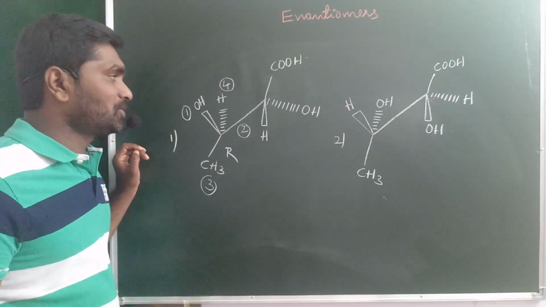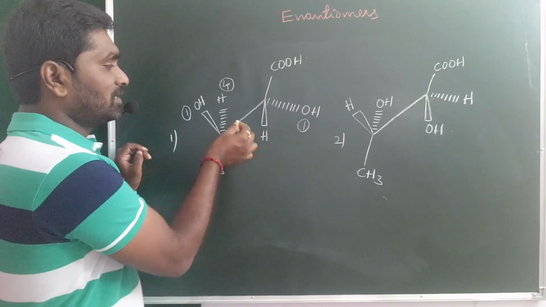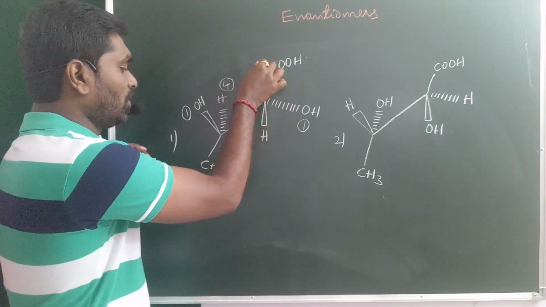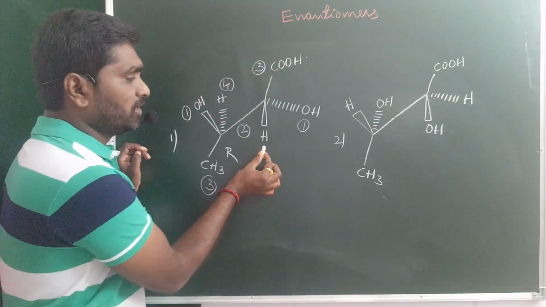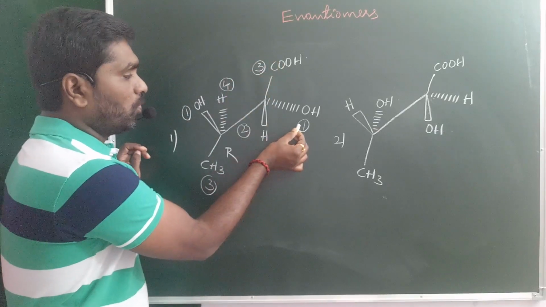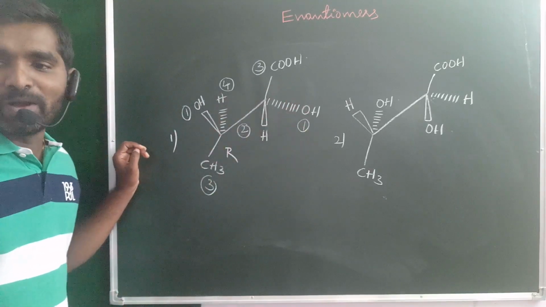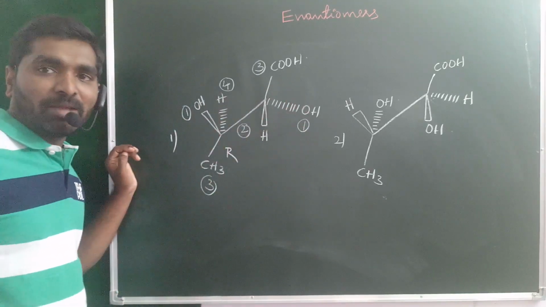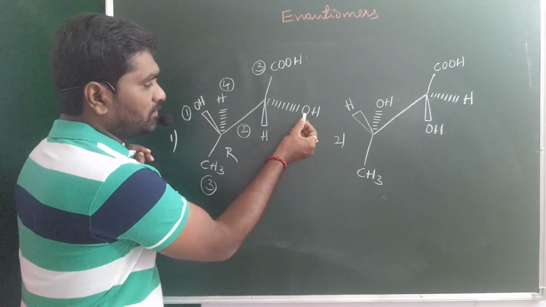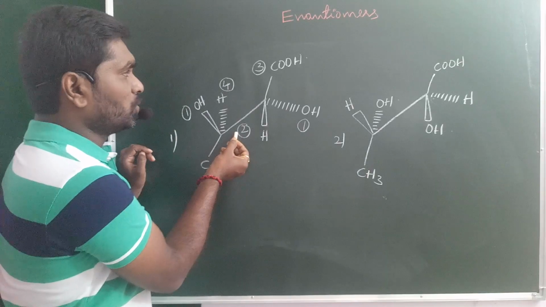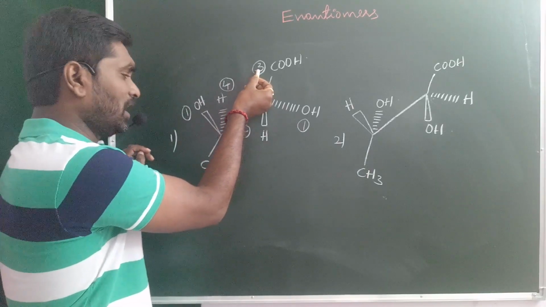Okay. Next one. Look at this one. Oxygen first priority, second priority, and COOH third priority. Look at this one. 1, 2, 3. Clockwise. What happened? Is it correct?